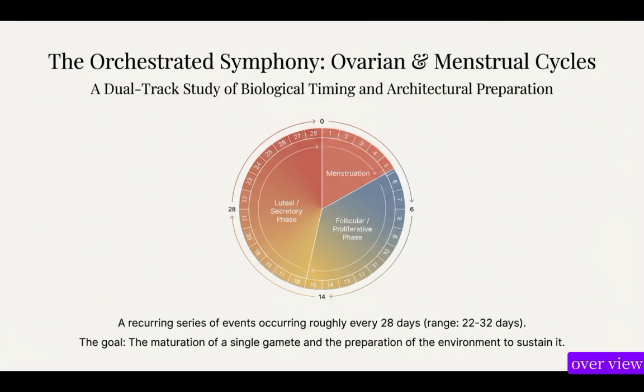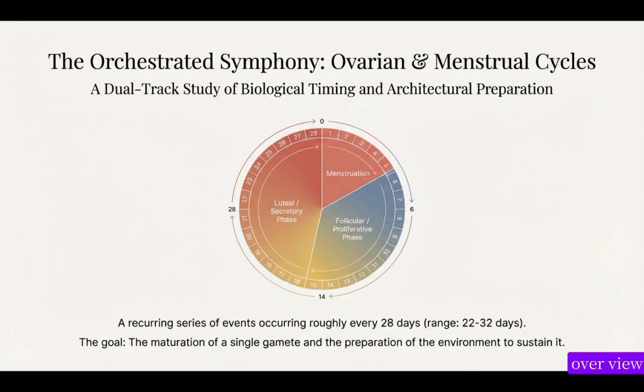So, a recurring series of events occurring roughly every 28 days. The ovarian cycle ranges from 22 to 32 days, but the average is 28 days. So why are we undergoing this menstrual and ovarian cycle? It is because of the maturation of a single gamete and preparation of the environment to sustain it. So the ovarian cycle and menstrual cycle are divided into three phases.